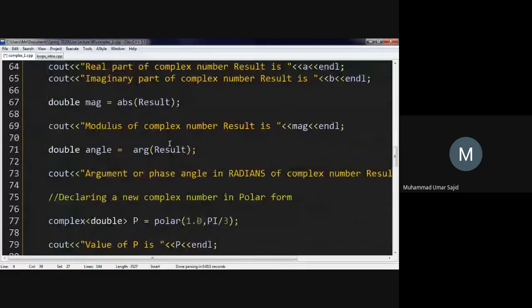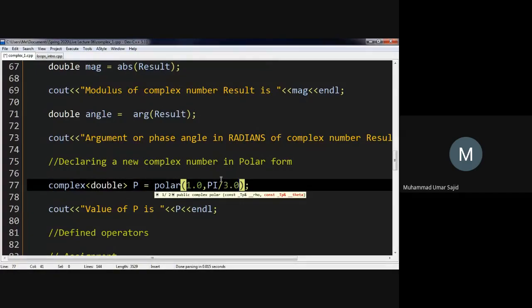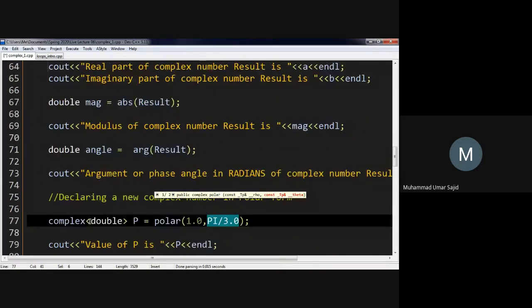I have declared a complex number here, and I have used a polar form. So this thing is pi divided by 3. Pi is given as double, and this thing is also, let's write it as 3.0, so this thing is also double. So this whole expression would be double here because this thing is being assigned to double. If you want even more precision, you have to write long double over here.